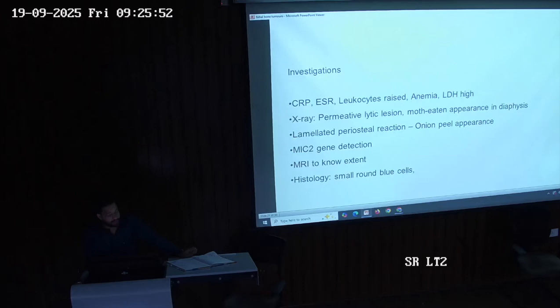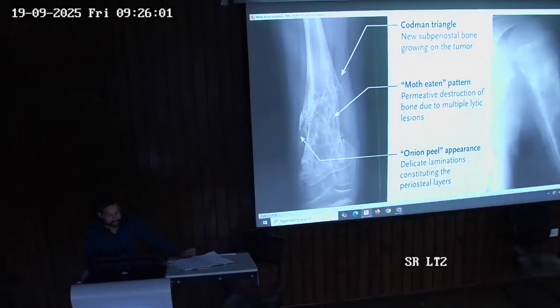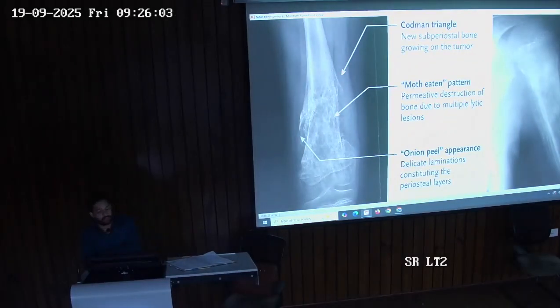MIC2 gene detection. MRI to know the extent. And on histology, small round blue cells are seen. Here you can also see a Codman's triangle in these cases.